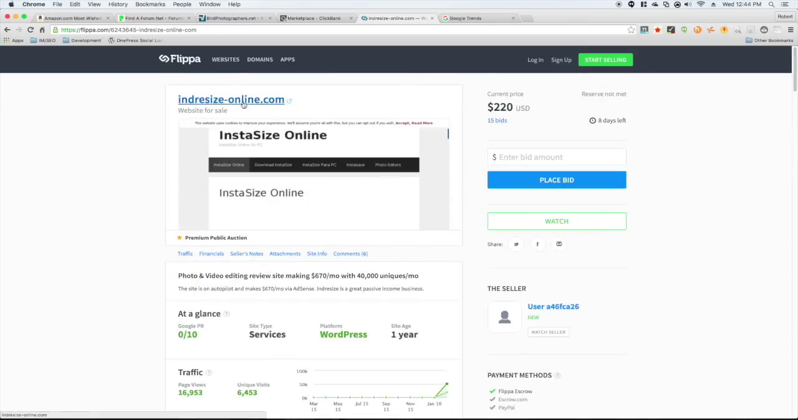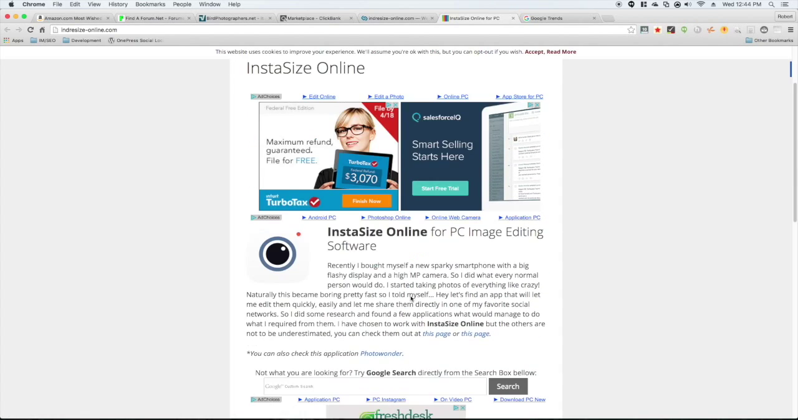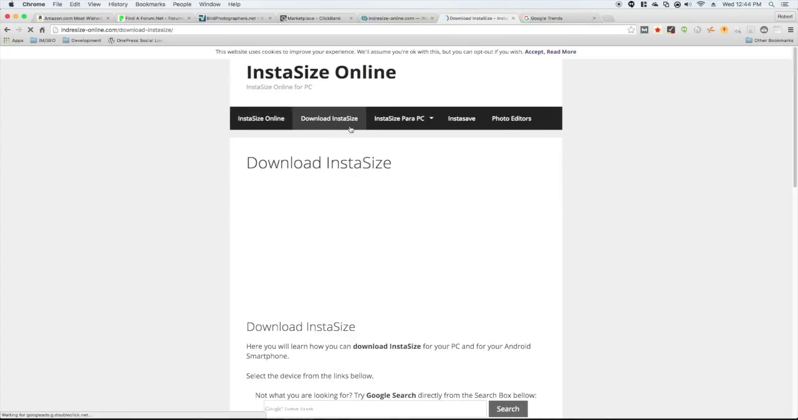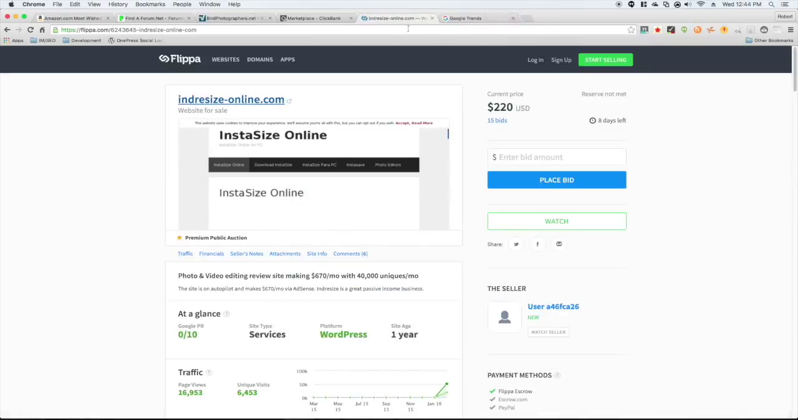So you can click through to their website and you can kind of look how they've set it up and what kind of niche they've gotten into. And basically it's just reviewing photo and video editing software. So you can start to go through each individual website and start to validate your idea of the niche that you want to get into and see if anybody else is making any money in that niche and what they're going to get for selling the site at the end.